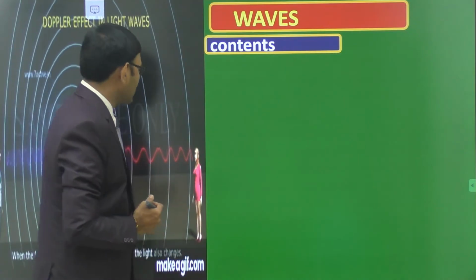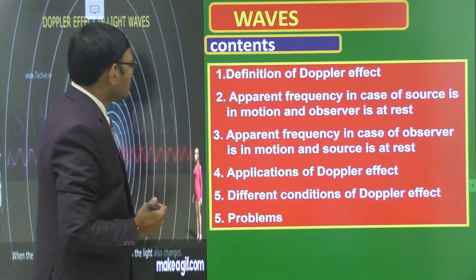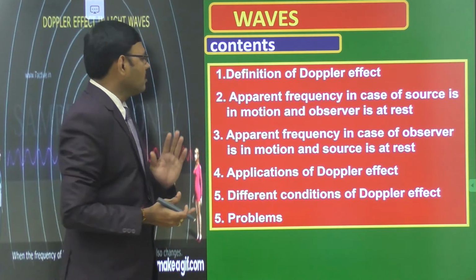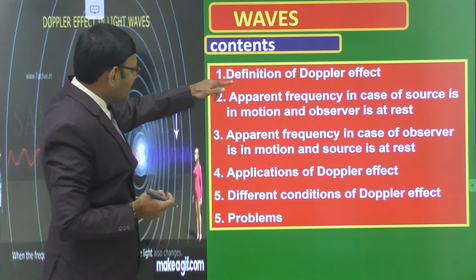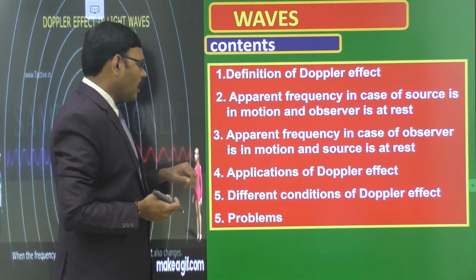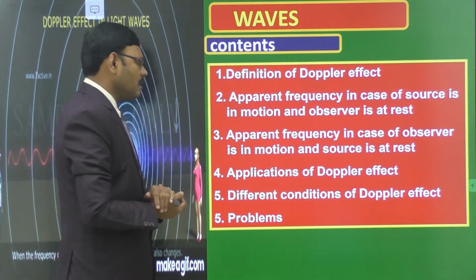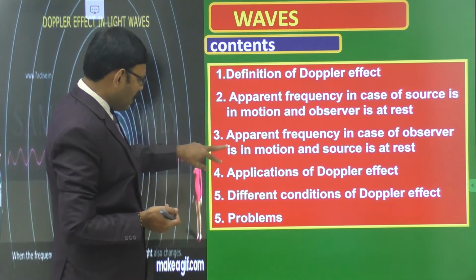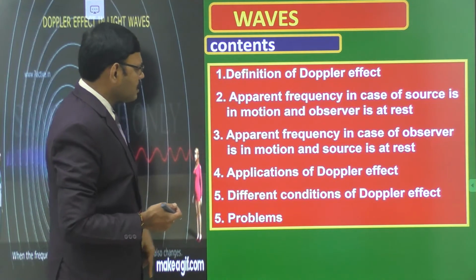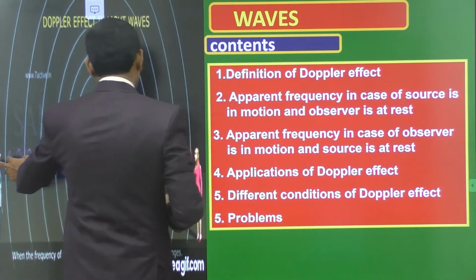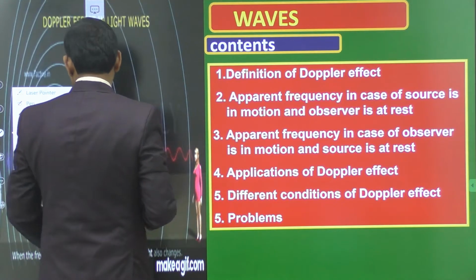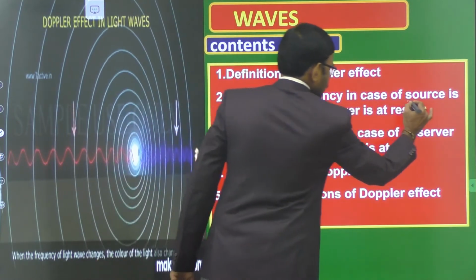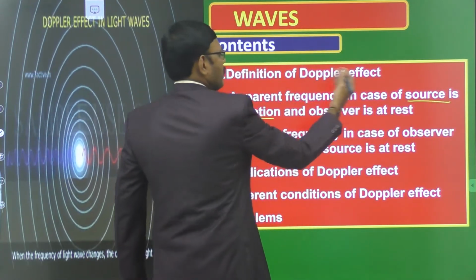Let us move on to the contents of this chapter. So, in this Doppler effect phenomenon, in today's video, we will discuss the definition of Doppler effect, followed by the apparent frequency in case the source is in motion and the observer is at rest. We are discussing two different cases. In the first case, we discuss the apparent frequency when the source is in motion and the observer is at rest.